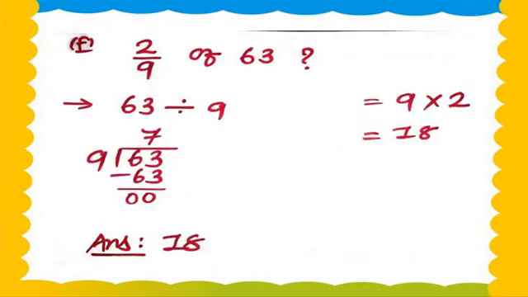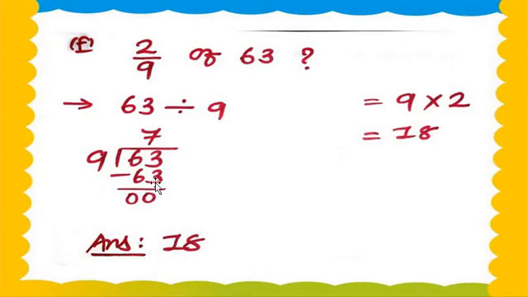Let's check question number F. F is 2 upon 9 of 63. 2 upon 9 of 63 means 63 divided by the denominator, 9. In the table of 9, 63 will come. Yes, but where? 9 7s are 63. So 63 minus 63 is equal to 0.